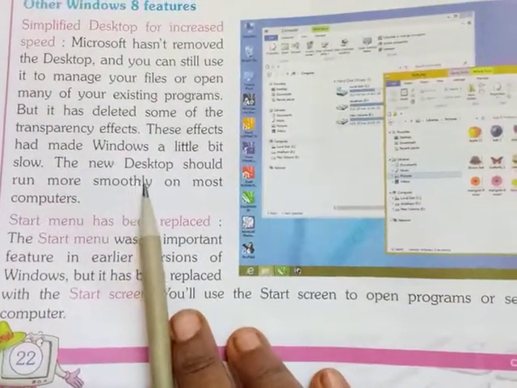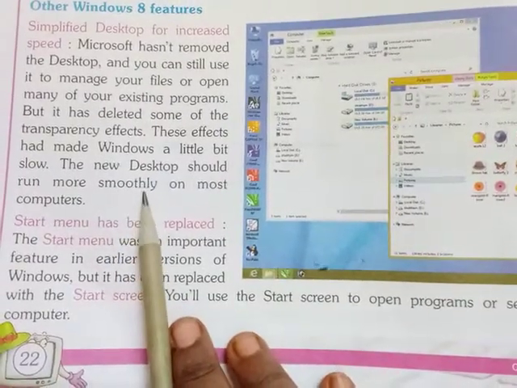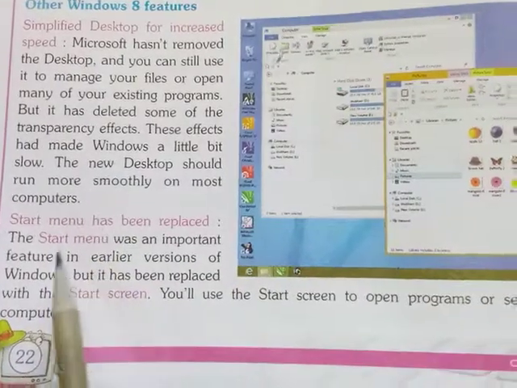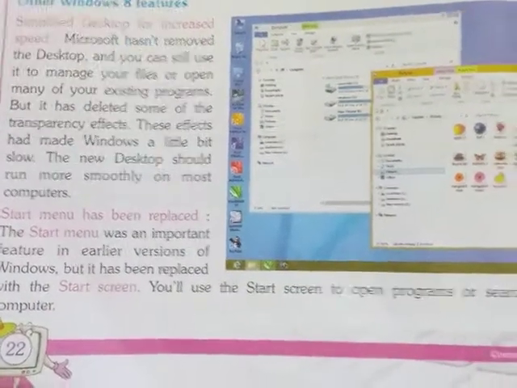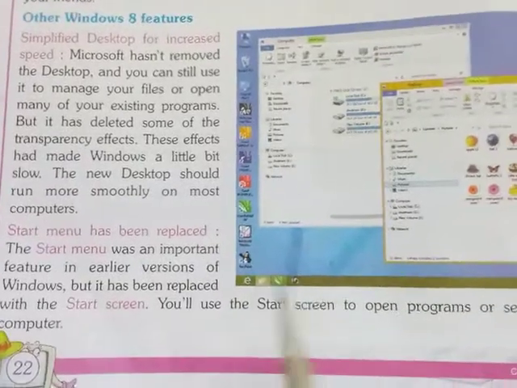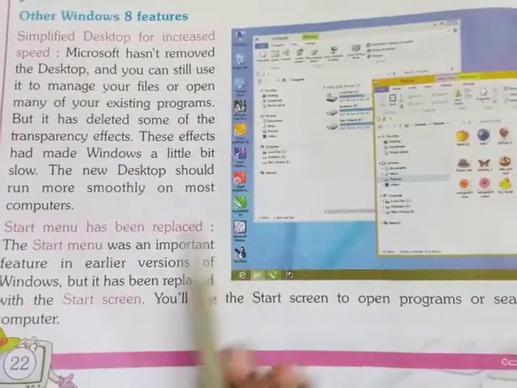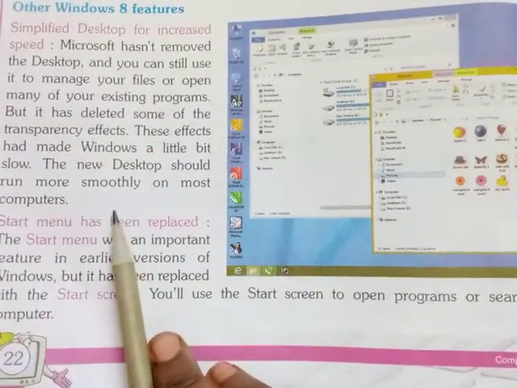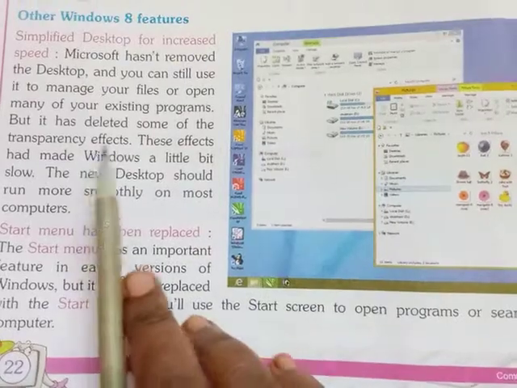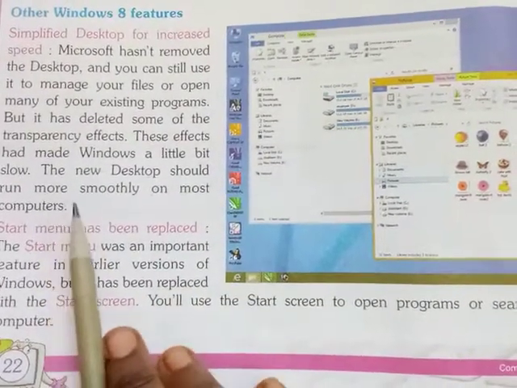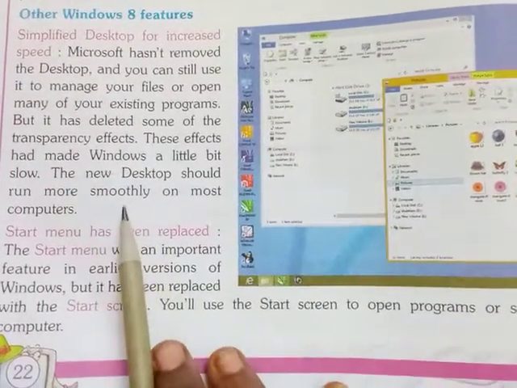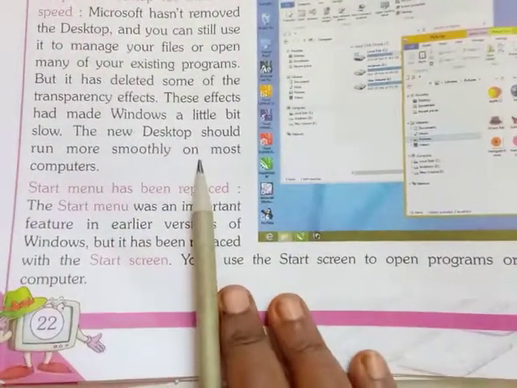But in Windows 8, when you see the starting screen, there is no desktop. The normal old desktop was not displayed, so we all think it was removed, but it has not been removed, children. It is there internally. If you click one option, the desktop option I explained, our desktop will open. And in Windows 8, if you are using the desktop, it will run very smoothly.